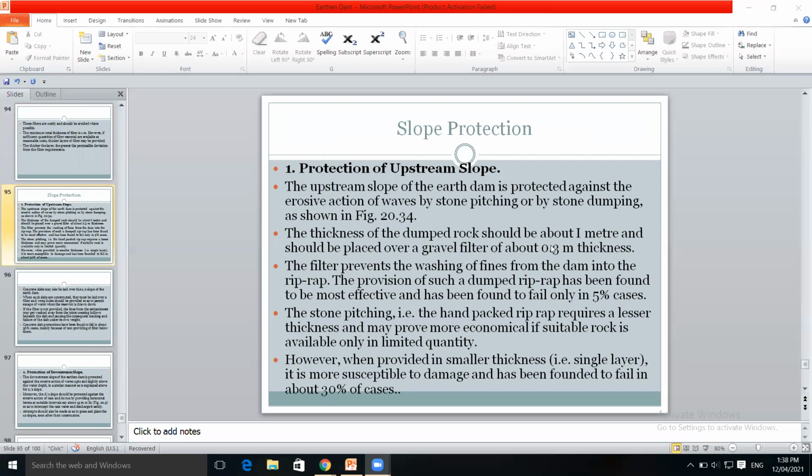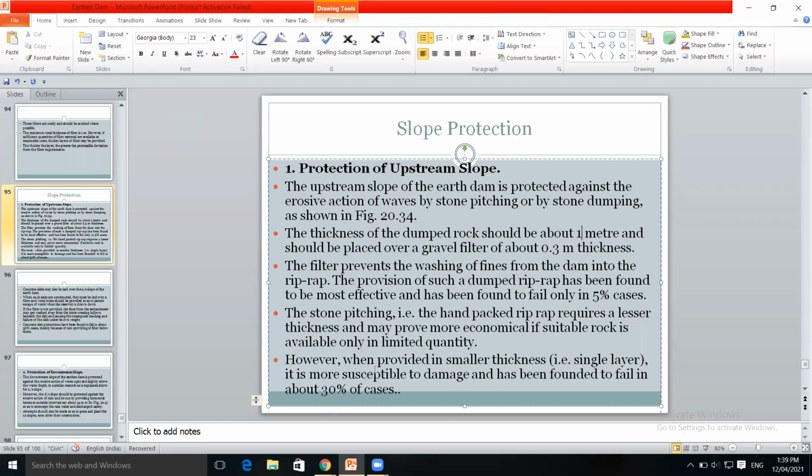The thickness of dump rock should be about 1 meter and should be placed over a gravel filter of thickness 0.3 meter. Filter prevents the washing of fines from the dam into the riprap. What does the filter prevent? Washing of the fine materials from the dam.